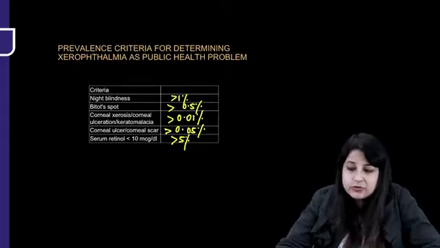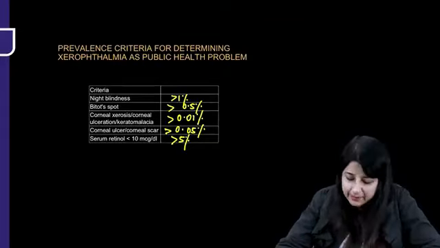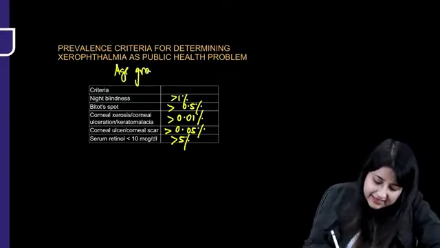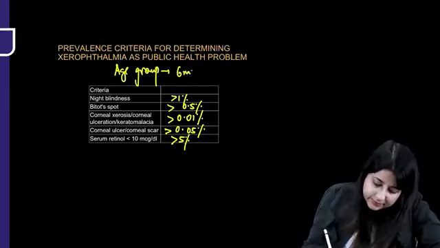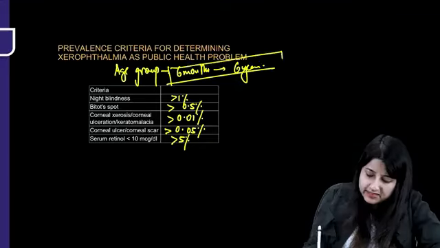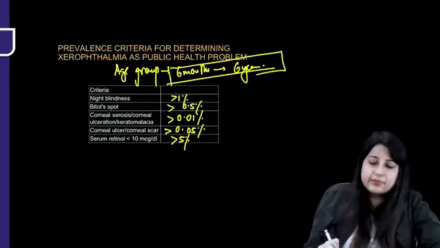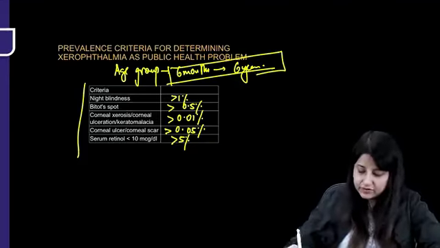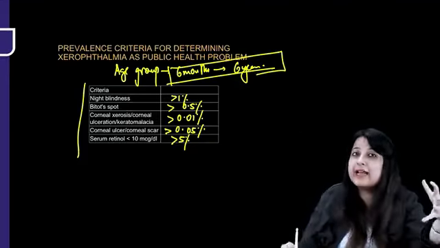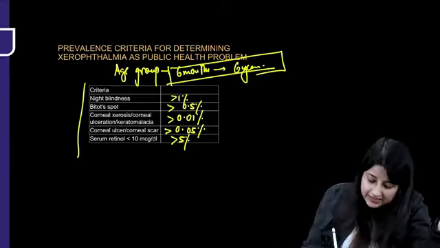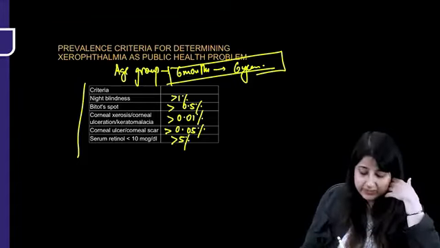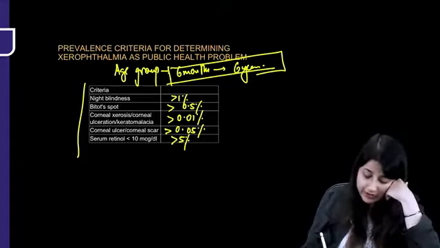Okay, now look at this. We all know that we need to classify whether vitamin A deficiency is a public health problem or not. So in which age group are we looking for the prevalence criteria? Please remember, 6 months to 6 years. In this age group, we are looking at prevalence of these particular criteria to determine whether vitamin A deficiency is a public health problem. Night blindness is the most common symptom, so it has to be present in more than 1% of the age group 6 months to 6 years. Bitot spot, more specific, so more than 0.5%.